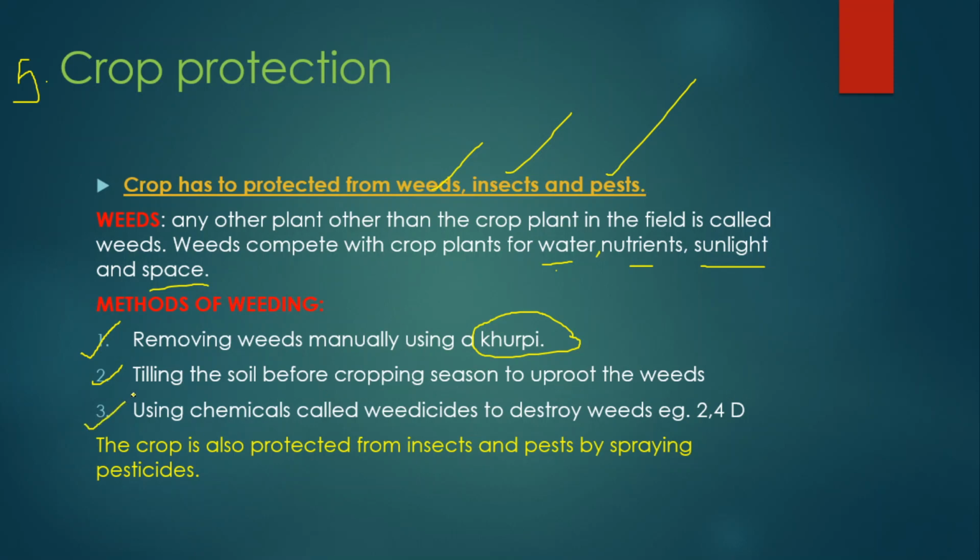The third step is using chemicals known as weedicides. Weedicides are the chemicals that kill weeds. An example of a weedicide is 2,4-D, 2,4-dichlorophenoxyacetic acid. But you remember this one as 2,4-D.